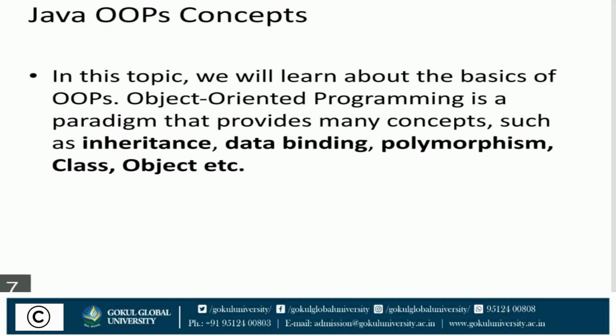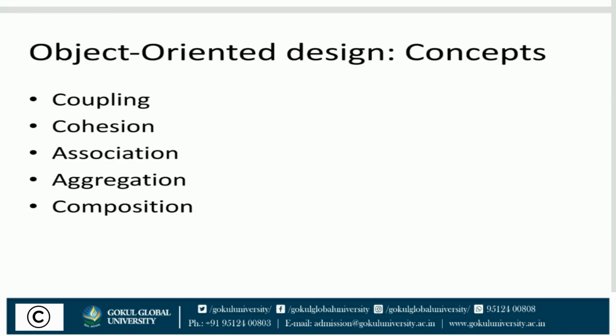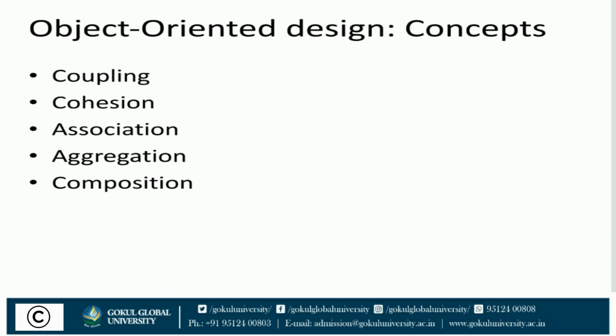Basic OOPS concepts of Java. In this topic, we will learn about the basics of OOPS. Object oriented programming is a paradigm that provides many concepts such as class, object, inheritance, data binding, polymorphism, abstraction, etc. Object oriented design concepts. There are mainly 5 design concepts of OOPS. Number 1 is coupling, number 2 is cohesion, number 3 is association, number 4 is aggregation, and last, 5 is composition. They are all explained here in brief.